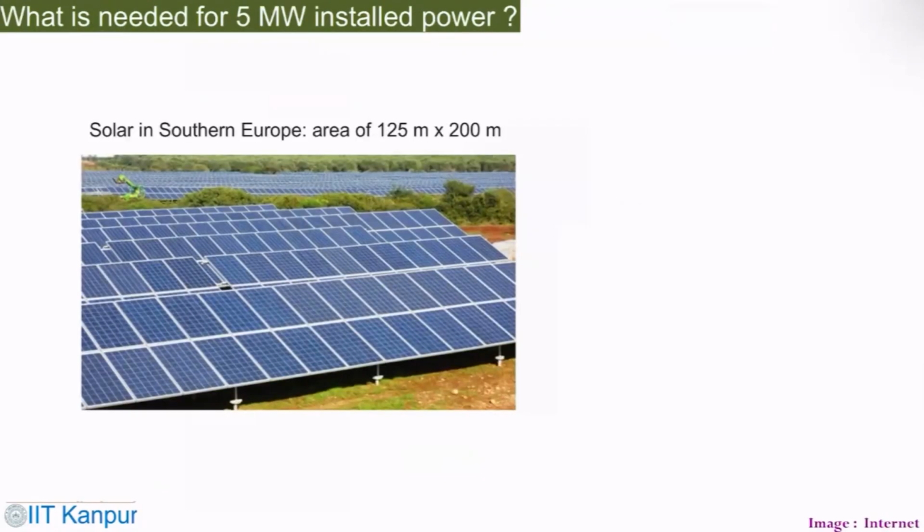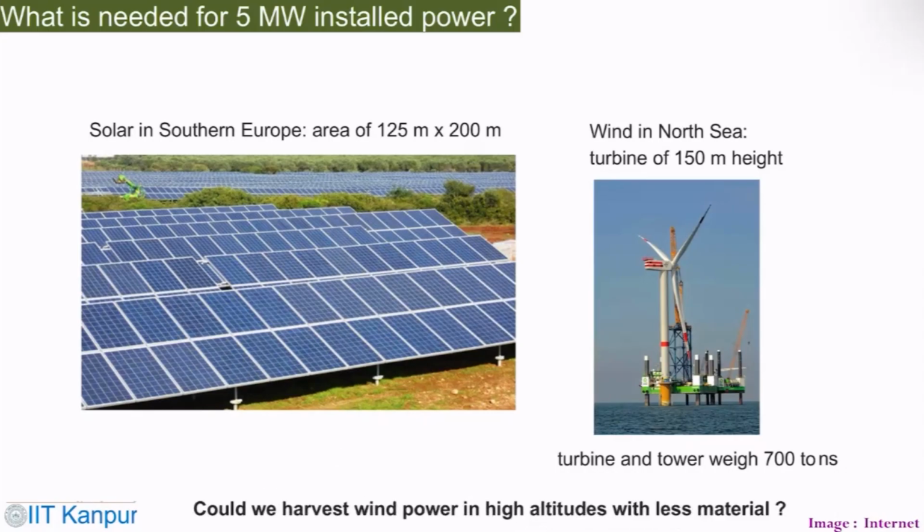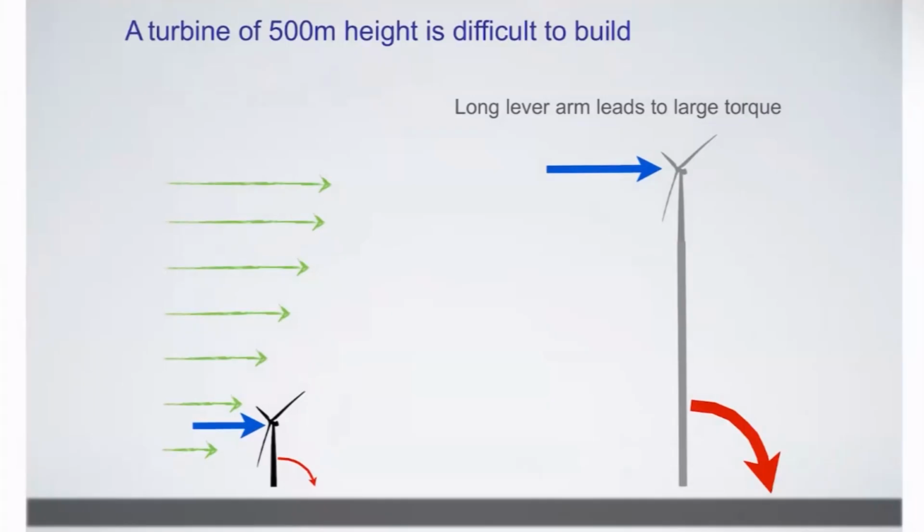So what we can do, we can have a solar plant like that, or wind in the North Sea, a turbine of 150-meter height. Could we harvest wind power in high altitudes with less material? That is a big question. As we know, this is a small turbine, this is a large turbine.